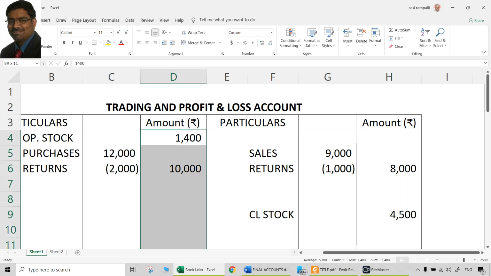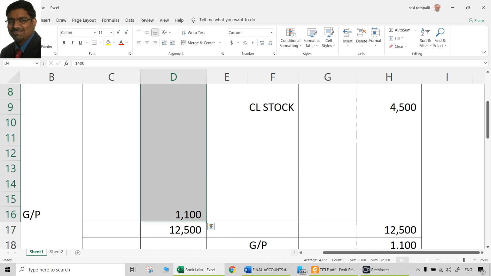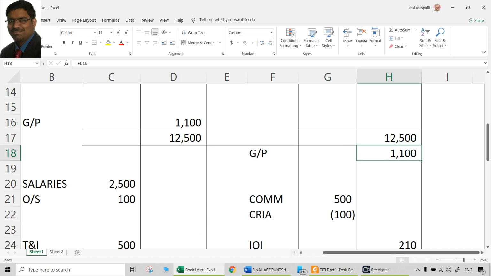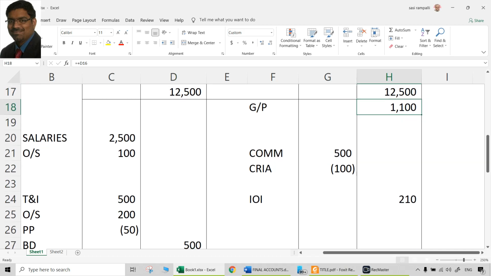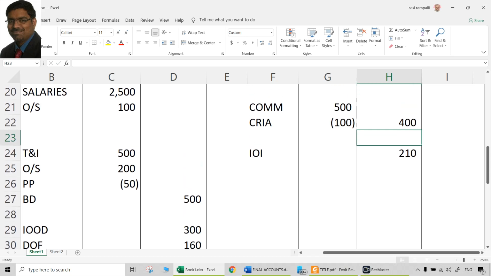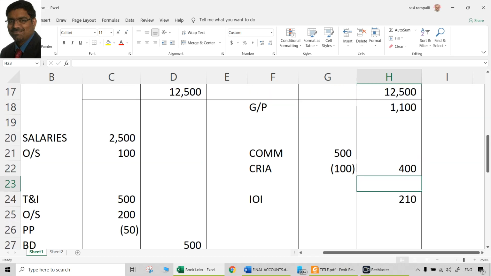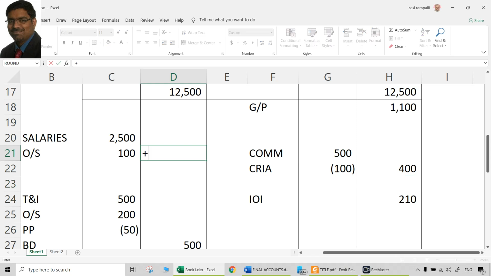12,500 and gross profit is 1100. Correct. That goes to the profit and loss account by gross profit. Take the commission to the outer column. Interest on investments is also there, but here it looks like definitely debit side is more than credit side, which means there might be loss. So let us see how much is that.